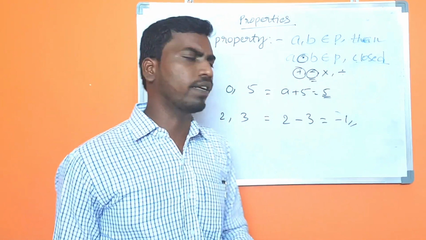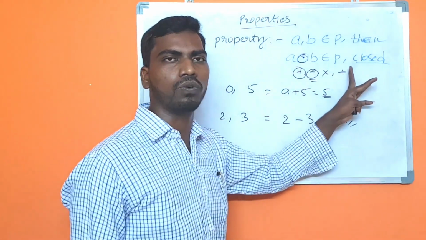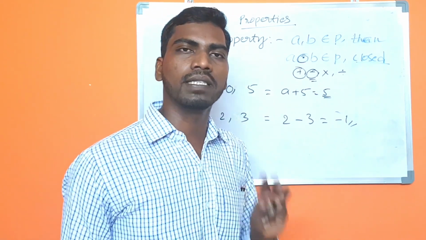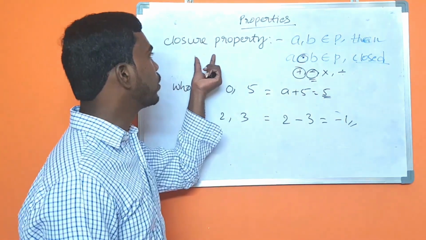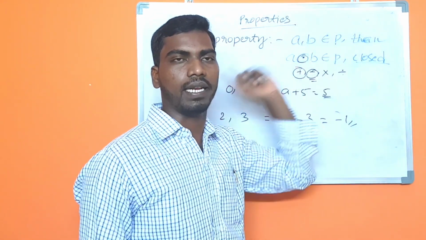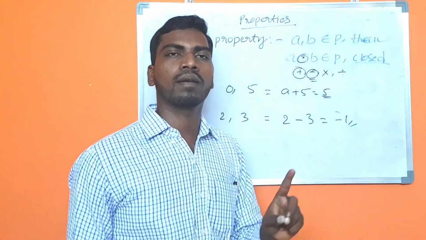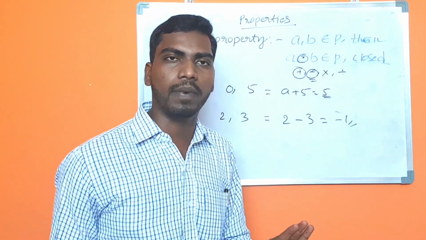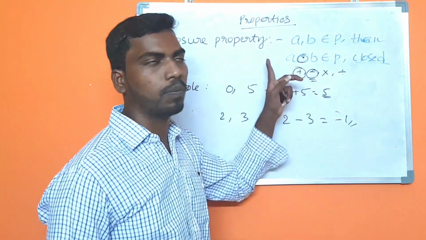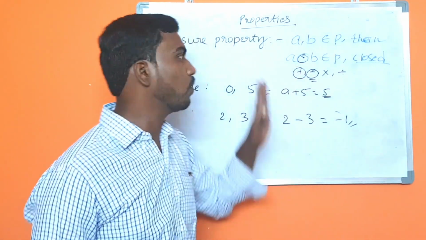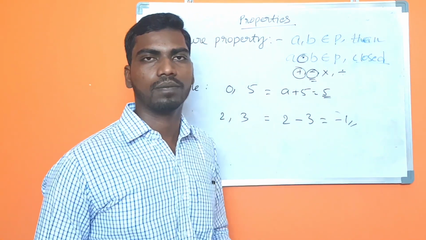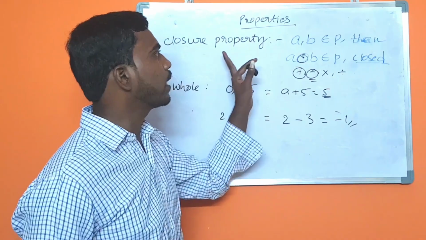Now we can check all the properties with multiplication and division for all the numbers, like natural numbers, whole numbers, integers. Closure property: when two numbers belong to a particular series, and we add, subtract, divide or multiply those two numbers, if the result belongs to the same series, then it is called the closure property, or else we cannot call it closure.